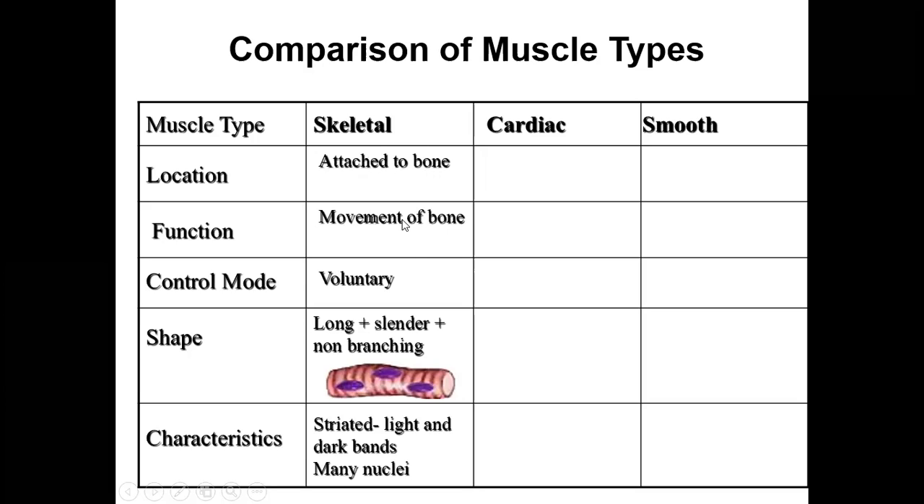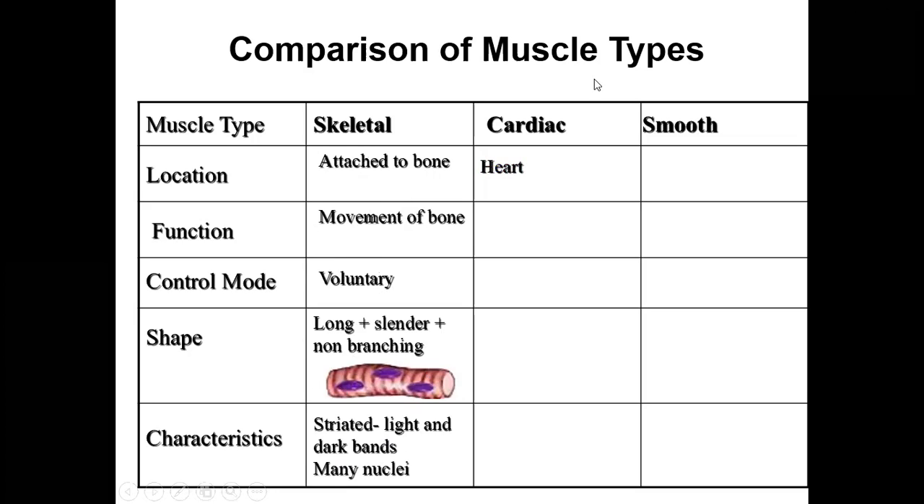It helps in the movement of the bone. It is under our control, voluntary. The shape is long, slender, and non-branching. And the characteristic feature is it is striated with dark and light bands, and it is multinucleated. Now we'll compare this skeletal muscle with that of the cardiac muscle.